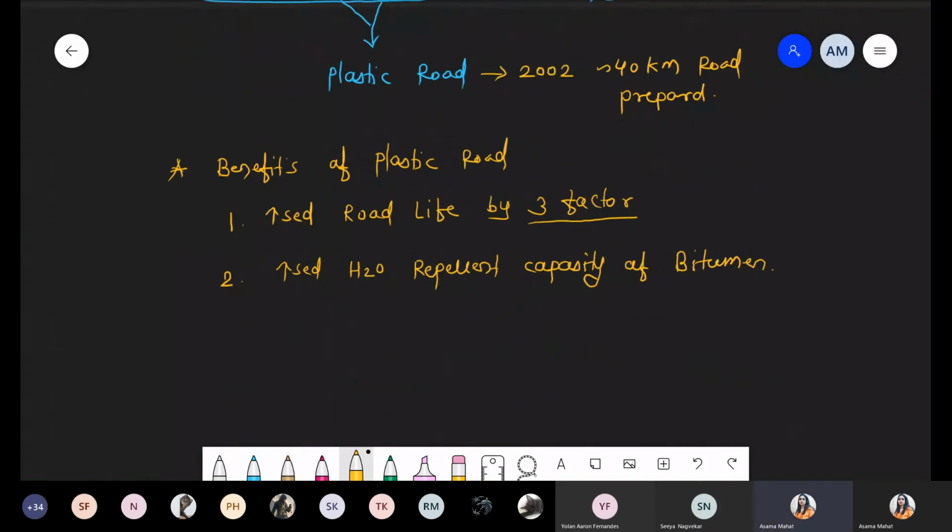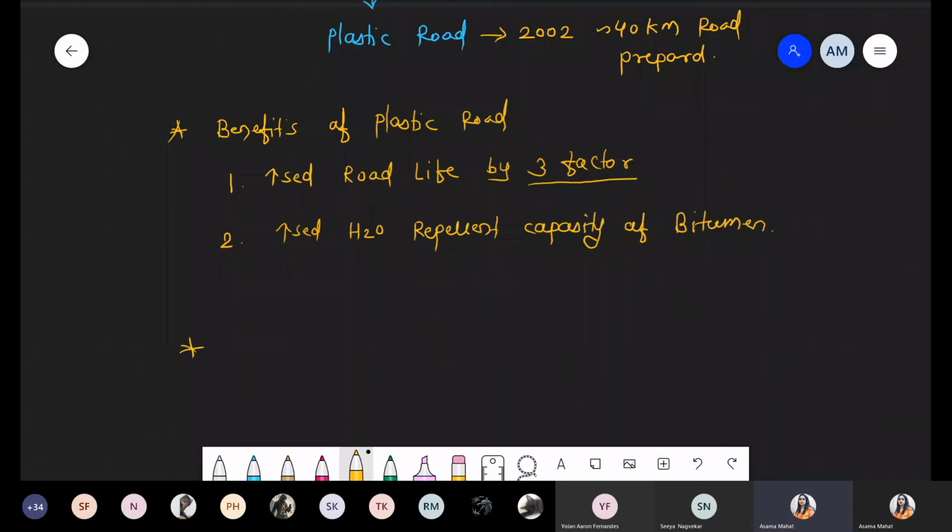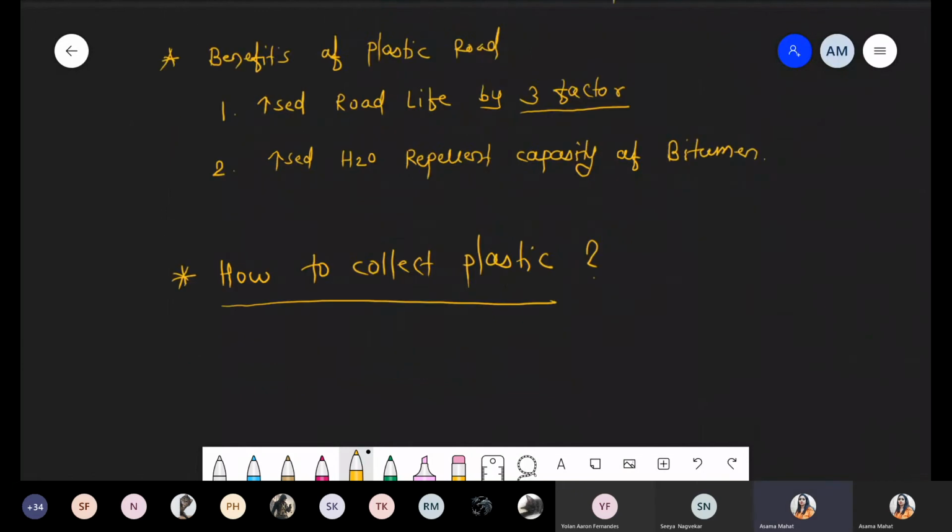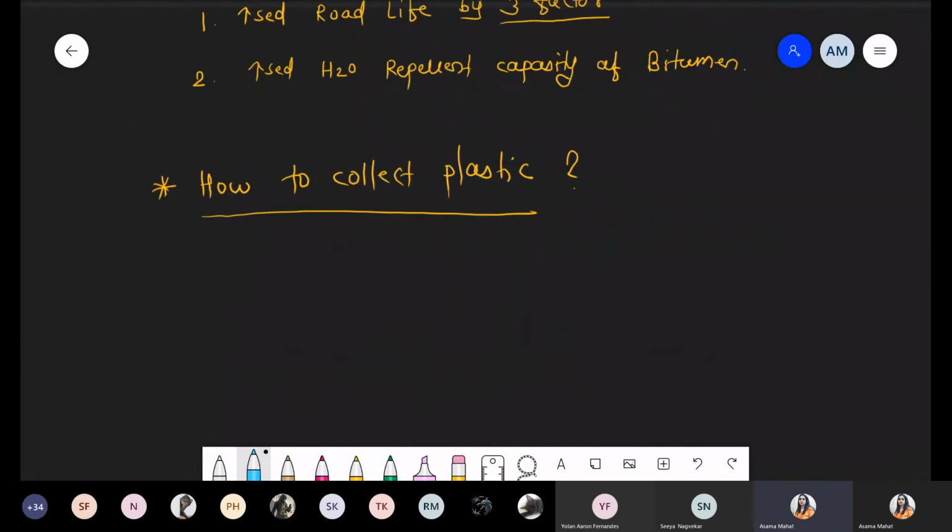Okay, chalo. Now next target, that is how to collect plastic. The solution is Ahmed Khan.